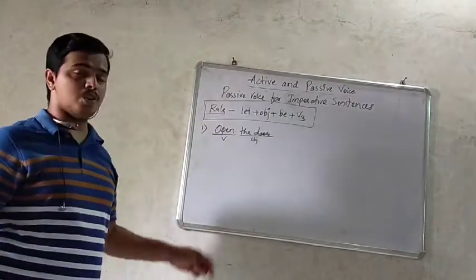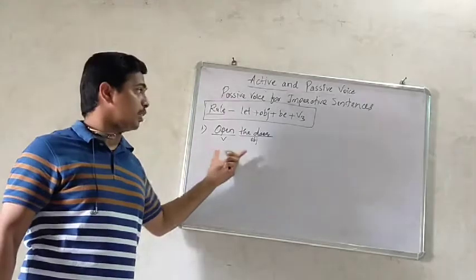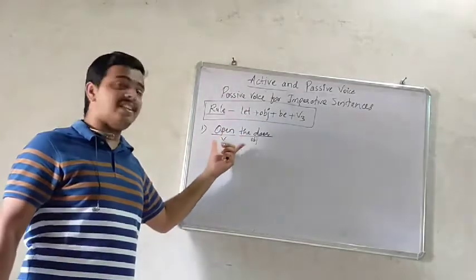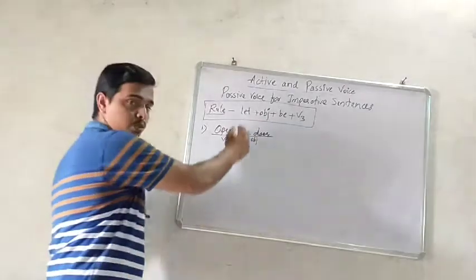As the first rule says, in passive voice for imperative sentences, we must use let. So now put this sentence into this rule. What is the first? Let.